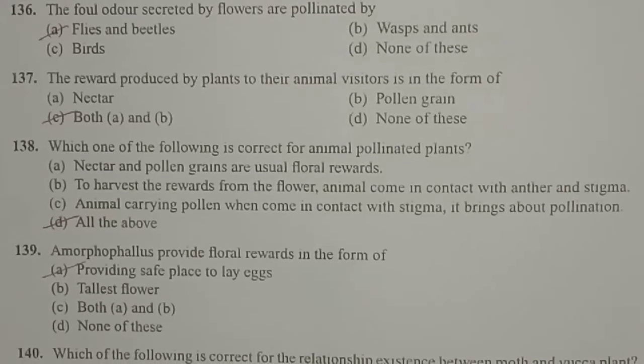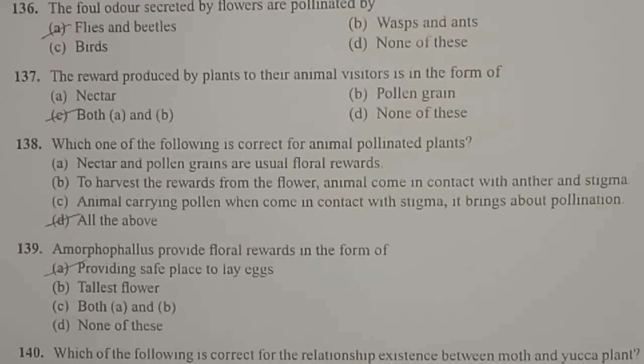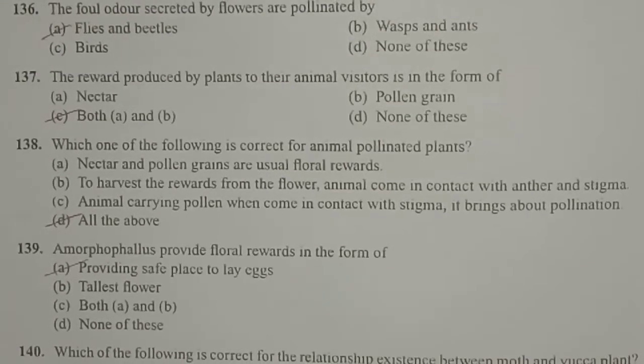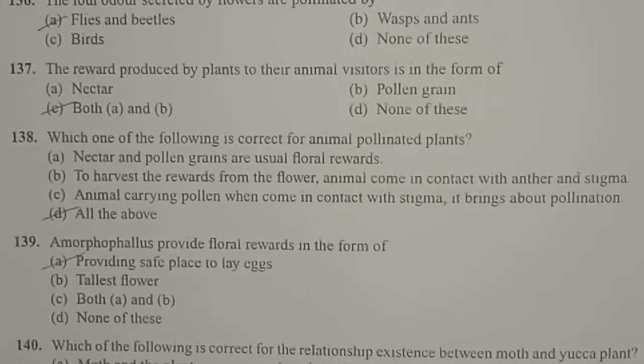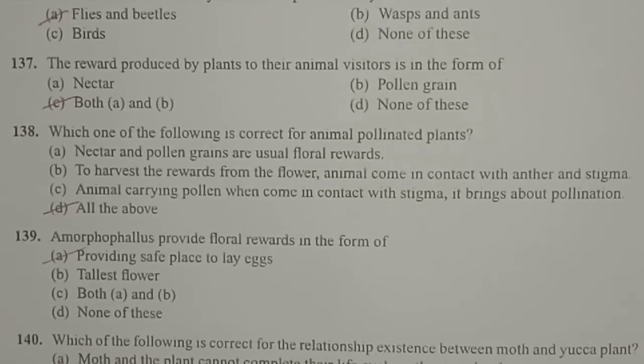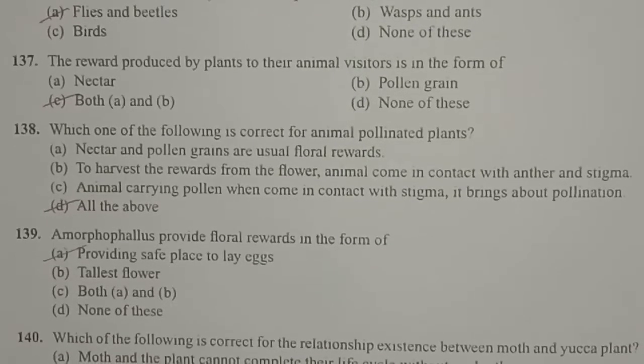Next one, the reward produced by plants to their animal visitors is in the form of, the floral rewards are commonly known as nectar as well as the pollen grain. So the reward produced by plants to the animal visitors is usually nectar and pollen grain. So option C is the correct answer.